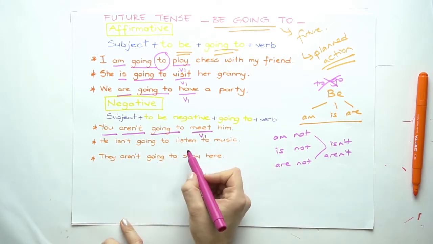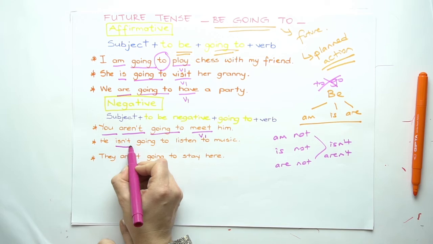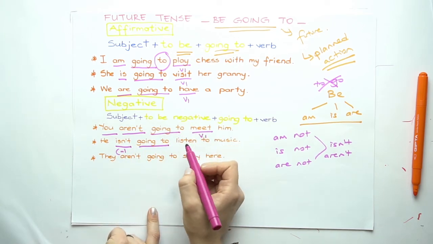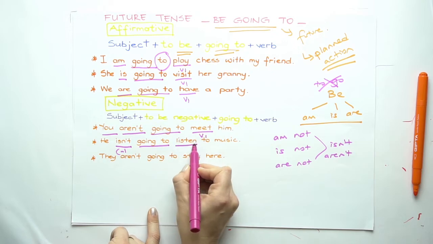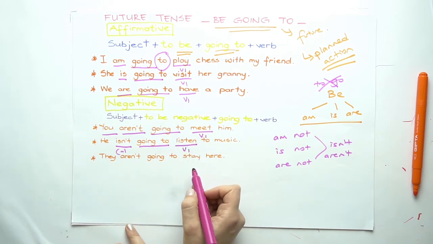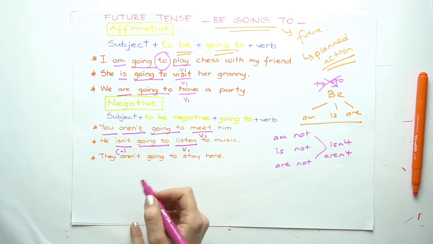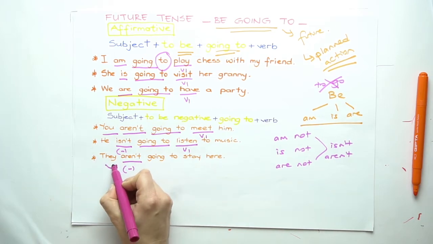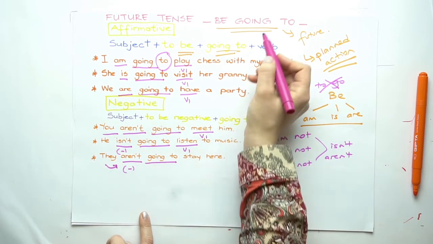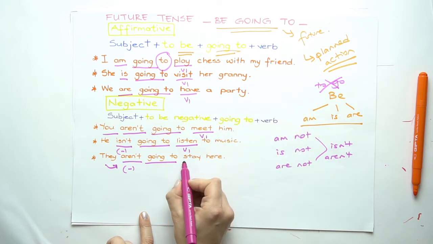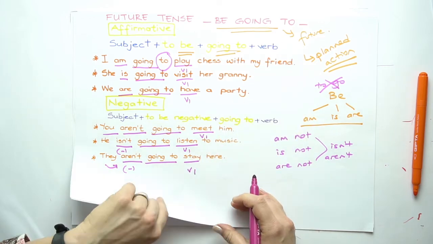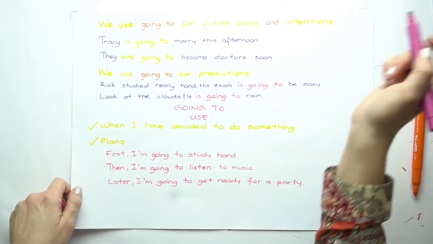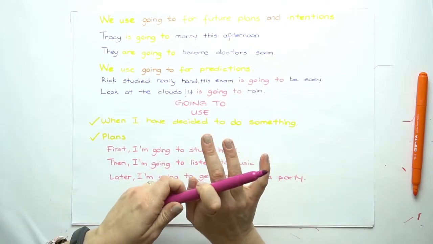He isn't going to listen to music. Isn't is negative. Going to is the form that we're using for future, and listen in its first form. They aren't going to stay here. Aren't is negative since we're using they as a subject. Going to is our form of future, and stay is the verb in its first, or we shall say bare form.